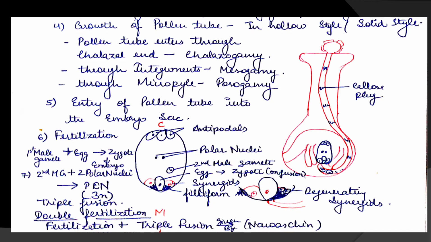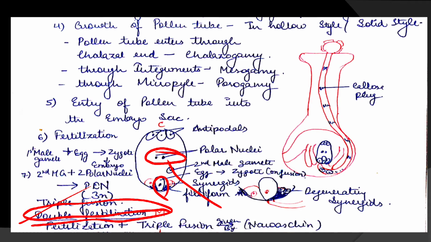So two fertilizations are going on. One male gamete fuses with the egg and the other male gamete fuses here with the polar nuclei. This is called double fertilization. So what is double fertilization? One is syngamy and the other is triple fusion. Double fertilization was given by the scientist Nawaschin. Hope it is clear to you what double fertilization is.